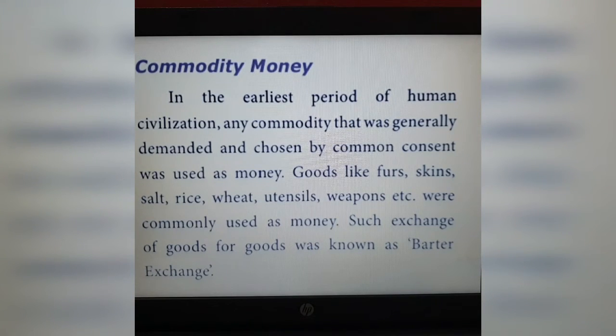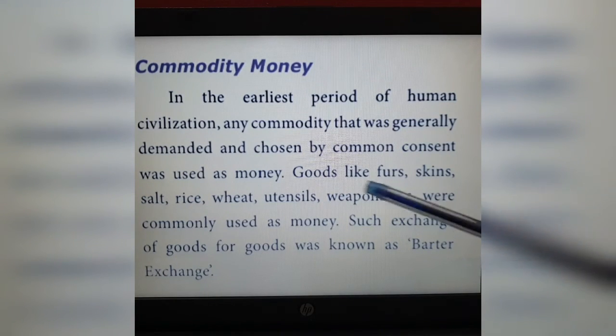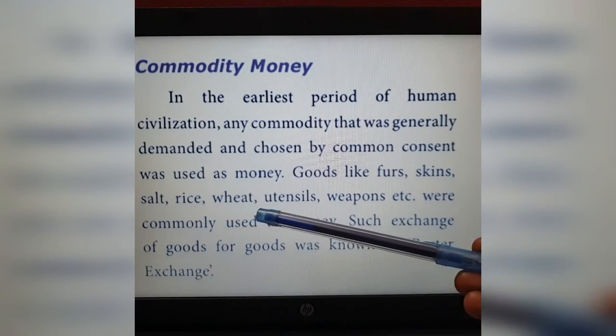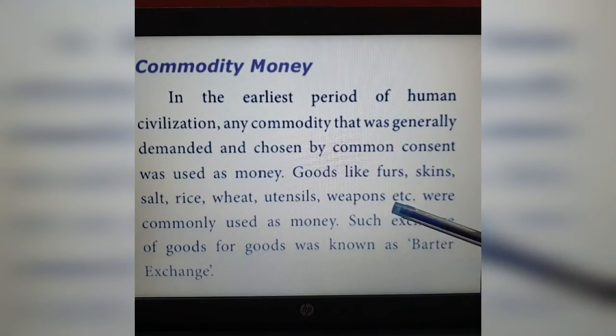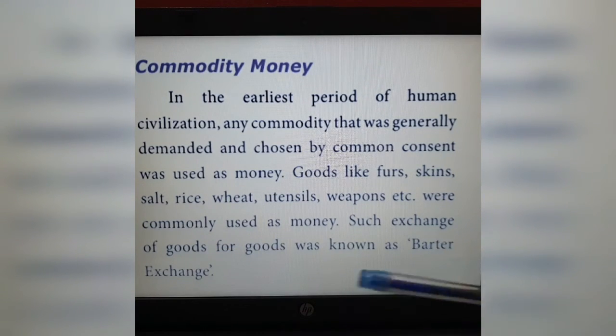Goods like furs, skins, salt, rice, wheat, utensils, weapons, etc. were commonly used as money. So these were the different kinds of money used during the ancient period. Such exchange of goods for goods was known as what system? Barter system or barter exchange. Okay, commodity money we have finished.